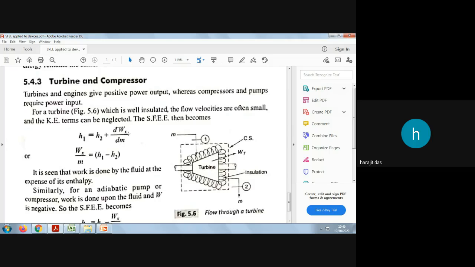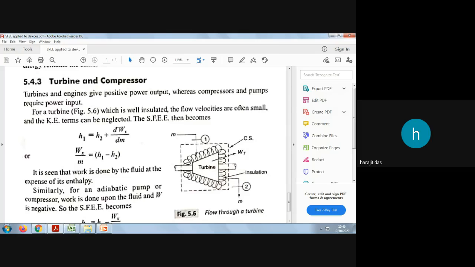Don't write Wx, because in their analysis in this book, the Pickenak book, they have written this Wx, but in our analysis I have made it simpler. So just follow the method which I followed. H1 equals H2 plus dW by dm. So finally you will get the work interaction per unit mass equals H1 minus H2.